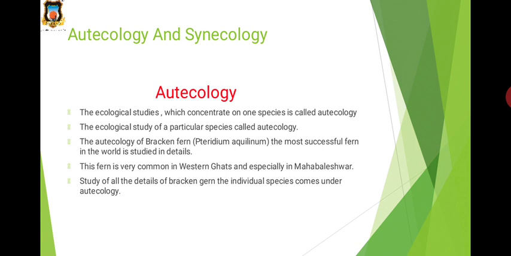Once this fern is established, it is very difficult to eradicate because it can survive in a wide range of conditions. Hence, the study of all details of Pteridium aquilinum, an individual species, comes under autecology. Autecology is the ecological study of an individual species.